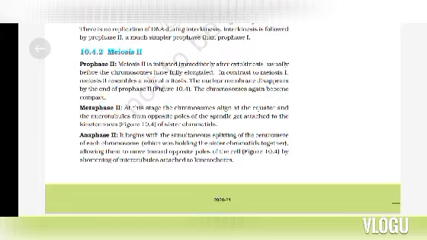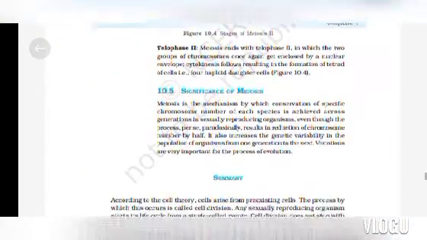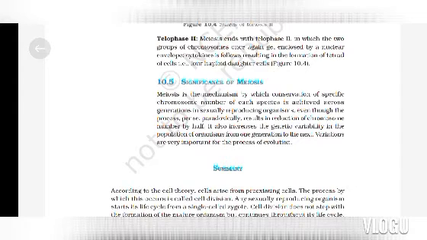Anaphase 2. It begins with the simultaneous splitting of the centromere of each chromosome which was holding the sister chromatids together, allowing them to move towards opposite poles of the cell by shortening of microtubules attached to kinetochore. Telophase 2. Meiosis ends with telophase 2, in which the two groups of chromosomes once again get enclosed by a nuclear envelope. Cytokinesis follows, resulting in the formation of a tetrad of cells, 4 haploid daughter cells.